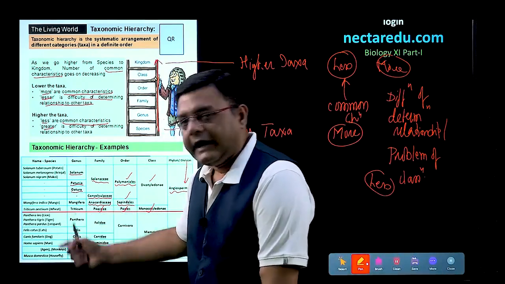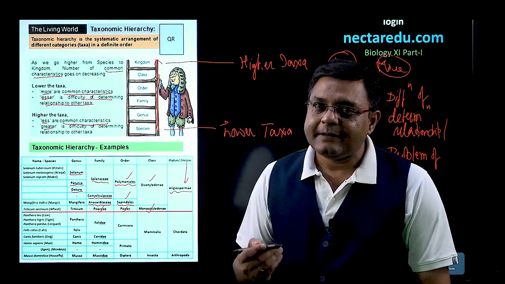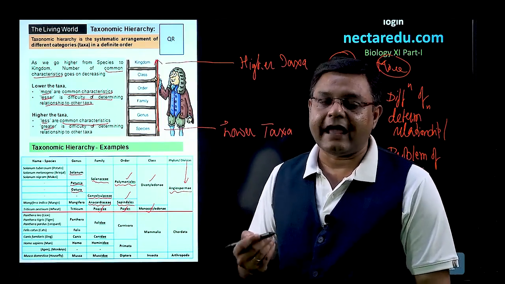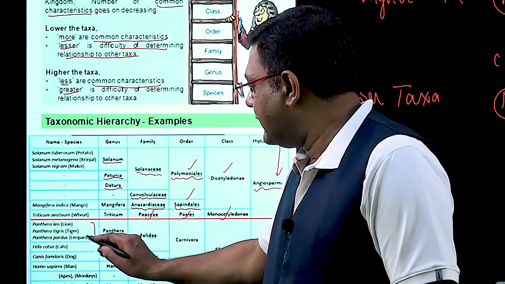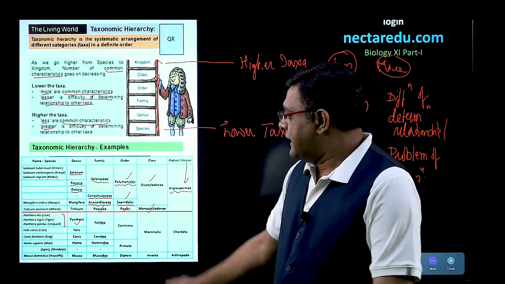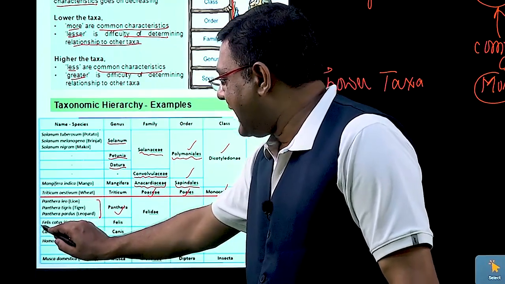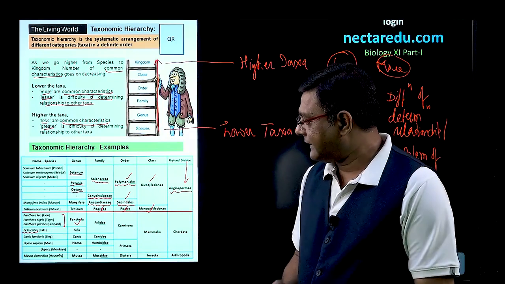Similarly, we talk about animals. Three examples are given: Panthera leo called as lion, Panthera tigris called as tiger, and Panthera pardus called as leopard. So, all these three animals have the same genus, that is Panthera. Similarly, we talk about cat. Cat is known by the zoological name of Felis catus.